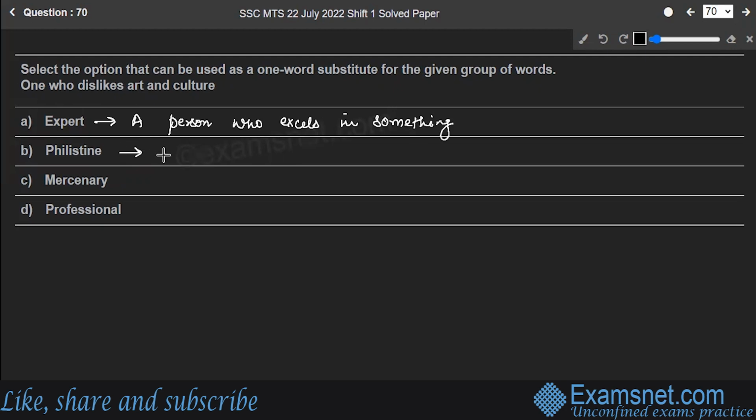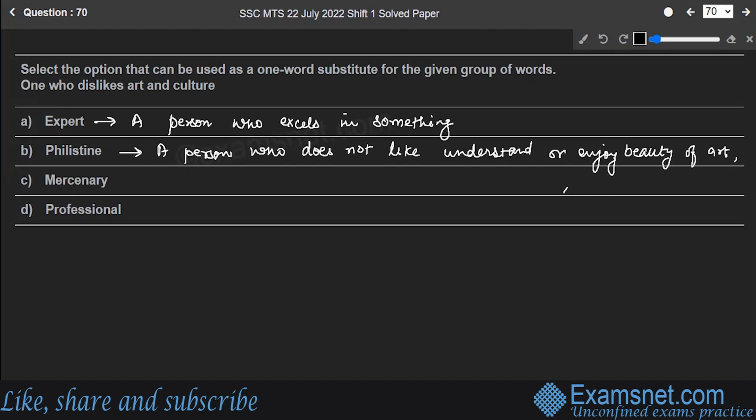The next one, Philistine: a person who does not like, understand, or enjoy the beauty of art, literature, music, etc. Then there is the word mercenary.